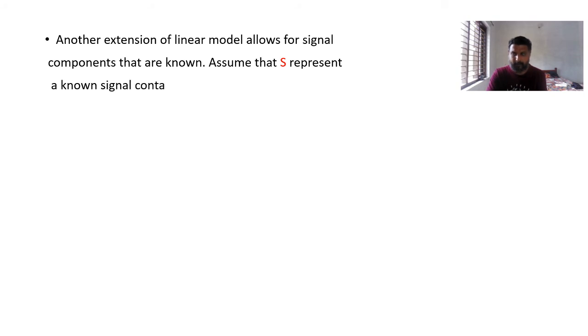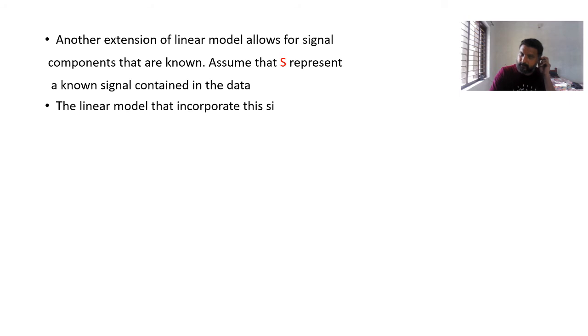So I can write the observation as x is nothing but H theta plus W, that is the general linear model. S is the known signal contained in the data, so I can write x is nothing but H theta plus s plus w. Then the linear model that incorporates the known signal, represented by S, is x equals H theta plus s plus w.